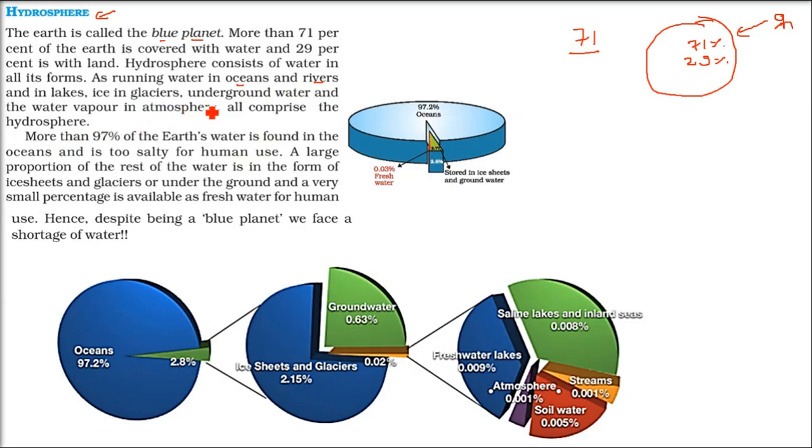So as I said, ocean, water, any form of water, ice, water inside the soil, all these are combinedly called the hydrosphere. 97% of the water available to us is in the ocean. That is, it's saline. Saline means it's not suitable for drinking. We cannot drink it. It has minerals and salt, etc. Now Saudi Arabia and some countries use it, but that's a different aspect.